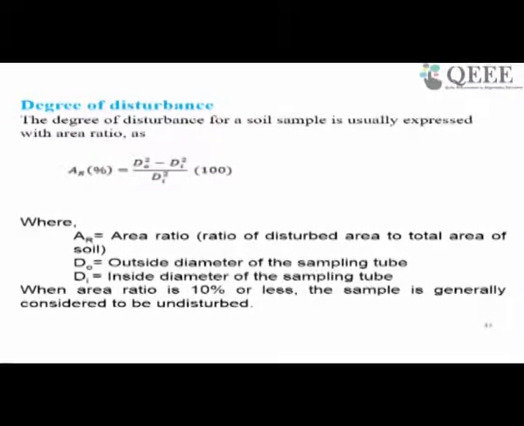If you get the percentage after getting the sample within 10%, or even up to sometimes 15-20%, we can call it undisturbed. But if it is beyond that, obviously it is not undisturbed.